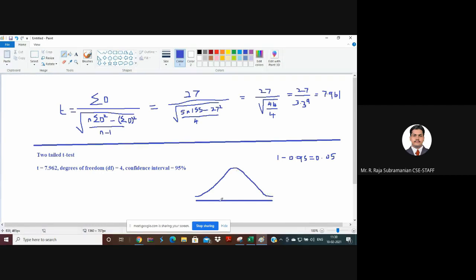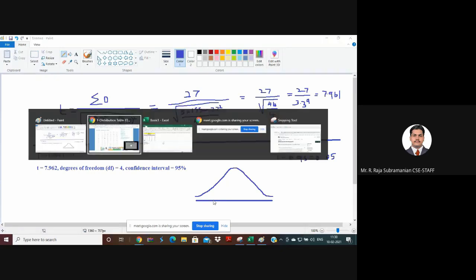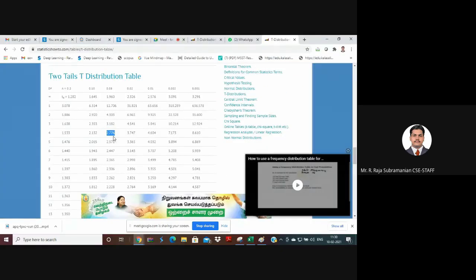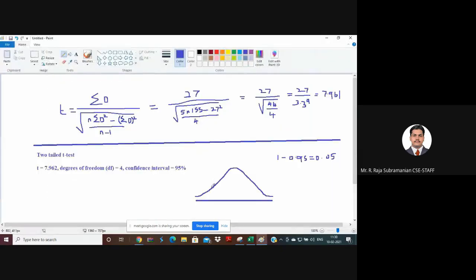So this is a normal distribution, and what is the value we got here? 2.776. So 2.776 will be on this side, and this is minus 2.776. Since it is a two-tailed t-test, I can plot it on either end, both left and right hand side.